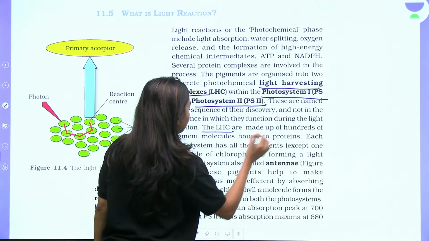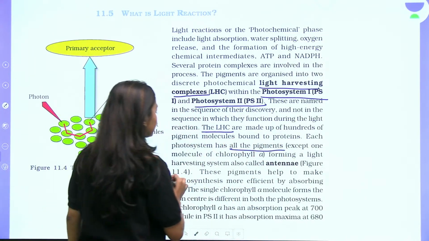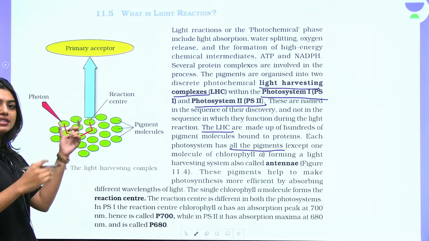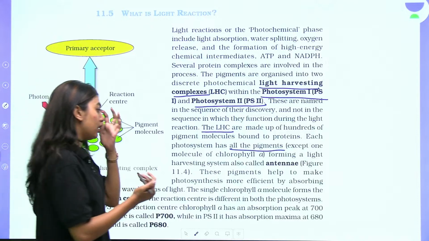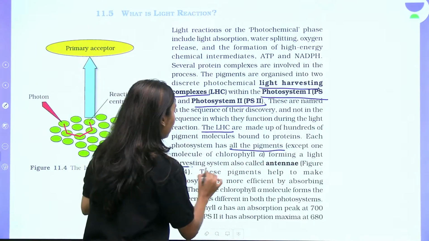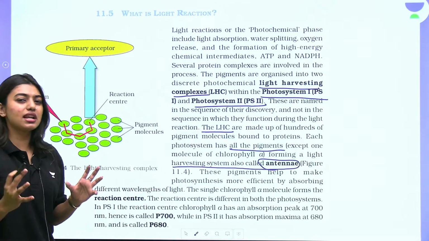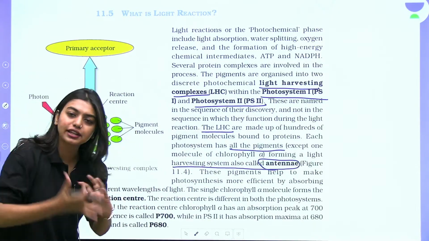Each photosystem has all the pigments, and except for one molecule of chlorophyll A, that means chlorophyll A will be in the center. All other accessory pigments will be together, forming a light harvesting system, also called the antenna. Okay, so your reaction center, students, you don't have to get into the depth.